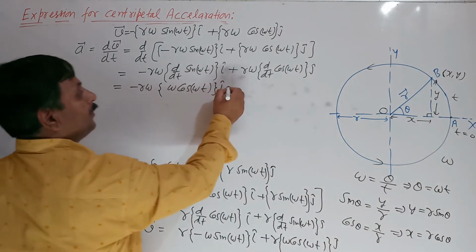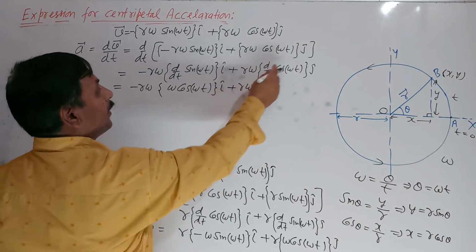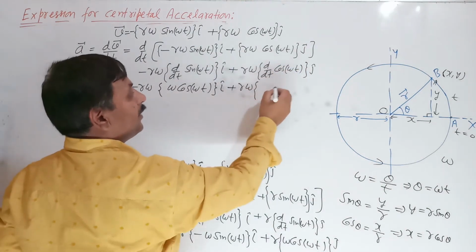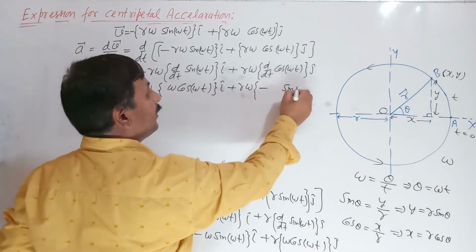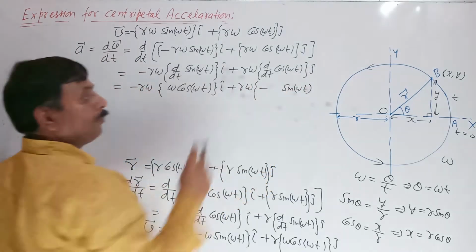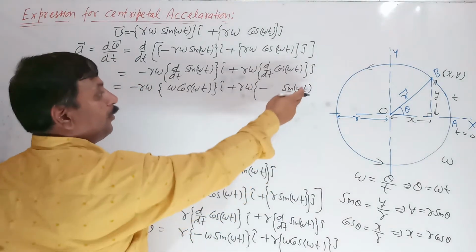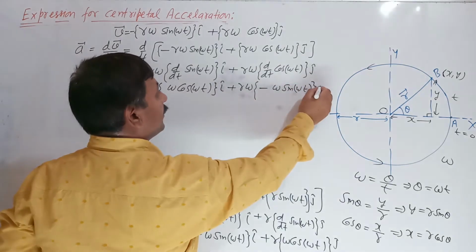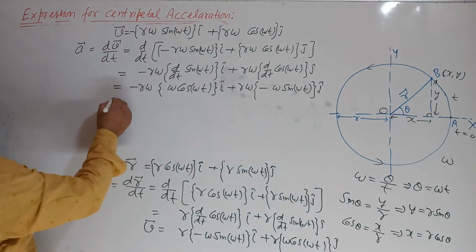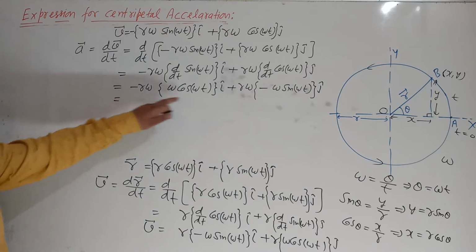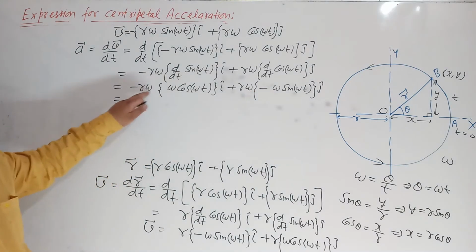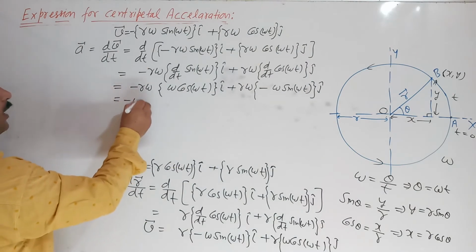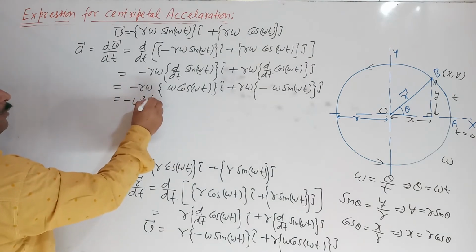And I cap is the same here. What will be the differentiation of cos theta? That is minus sin theta, so minus sin omega t, and by chain rule the multiple of t, omega, comes out. So here also minus sin omega t into omega square. If I take out minus omega square, what will be the remaining?